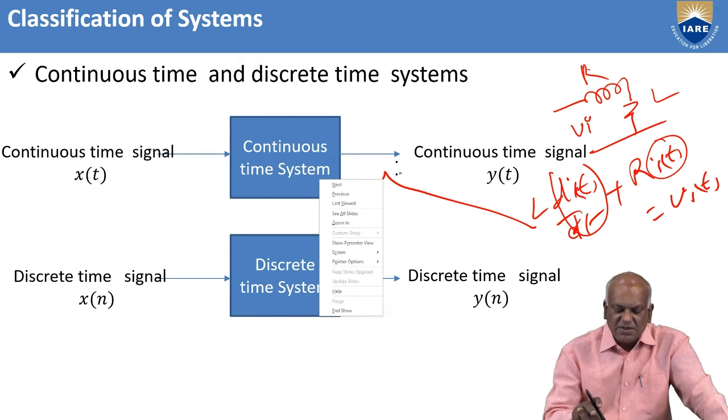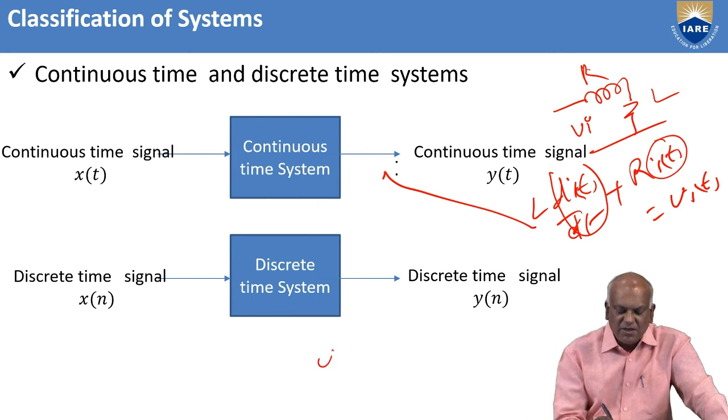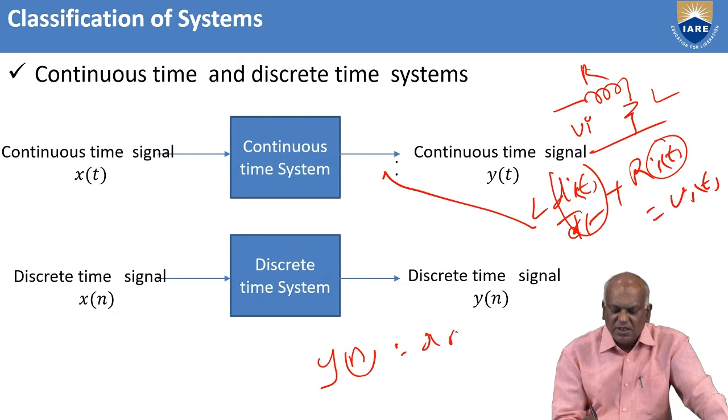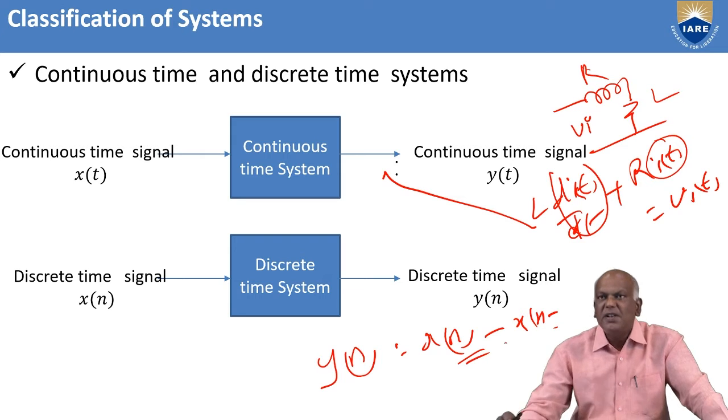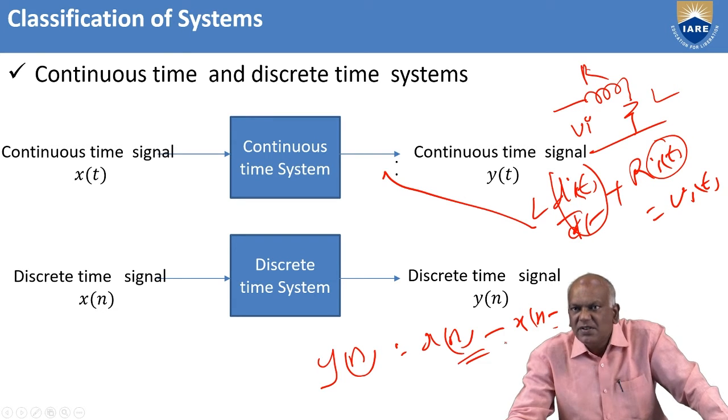Similarly, in the case of discrete time systems, it is given by y[n] = x[n] - x[n-1]. This is given by difference equations.